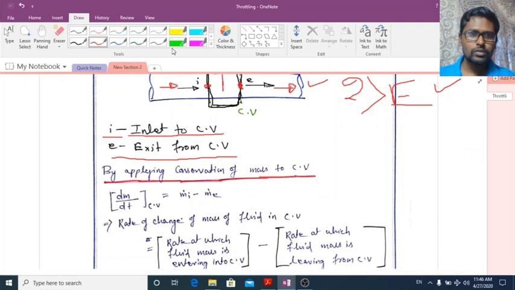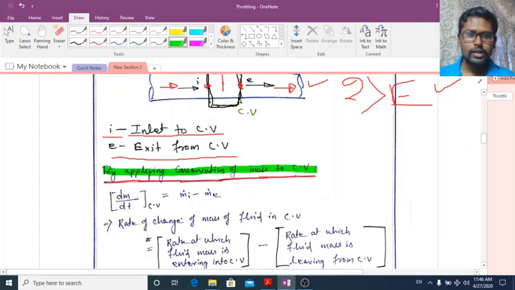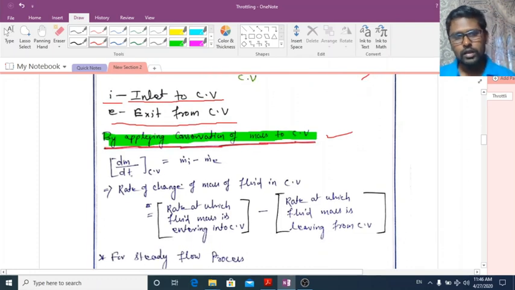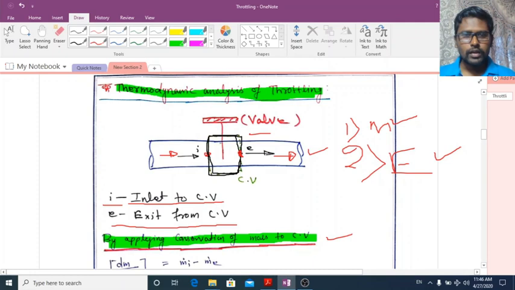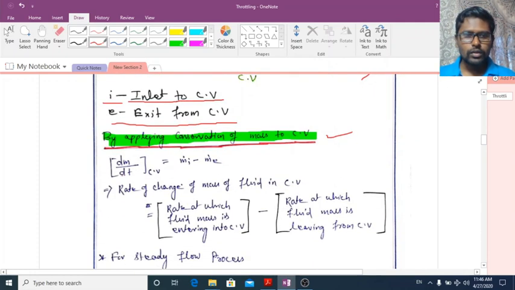First, applying conservation of mass to this control volume. We know the rate of change of mass of fluid in the control volume, that is dm by dt of the control volume, is equal to the rate at which mass is entering the control volume minus the rate at which mass is leaving the control volume.